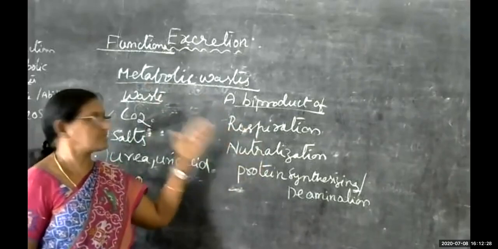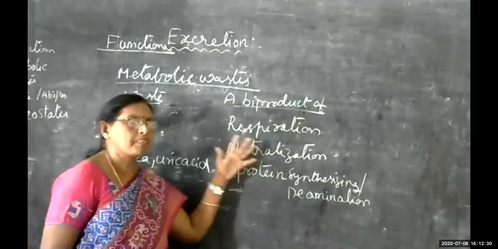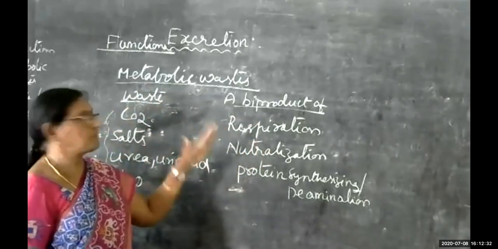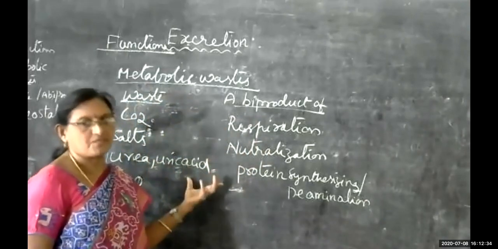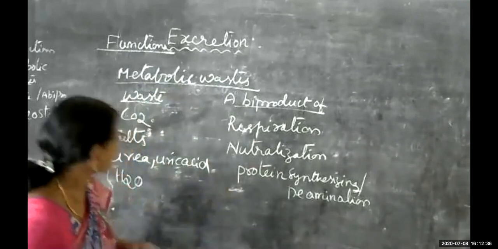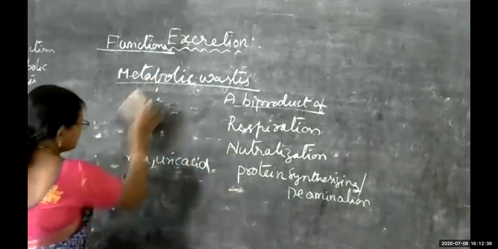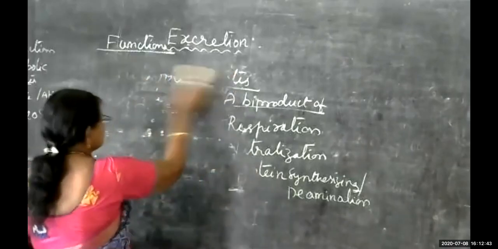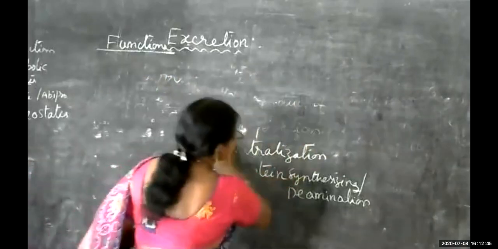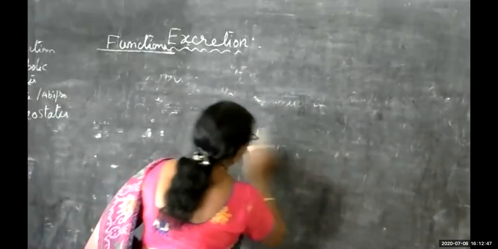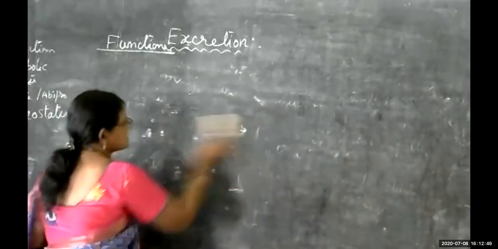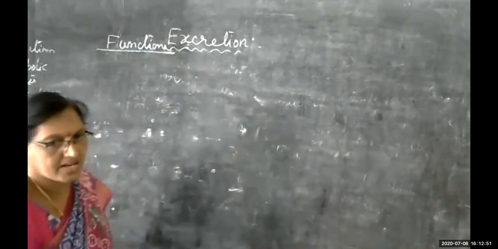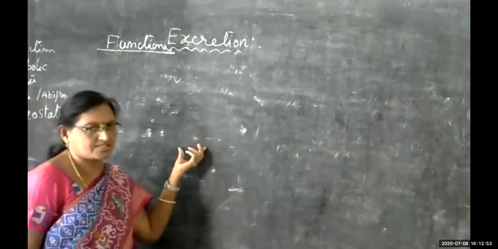Excretion is a biological process, and under this process these metabolic wastes are removed. Different organs in different organisms contribute to the excretory system.